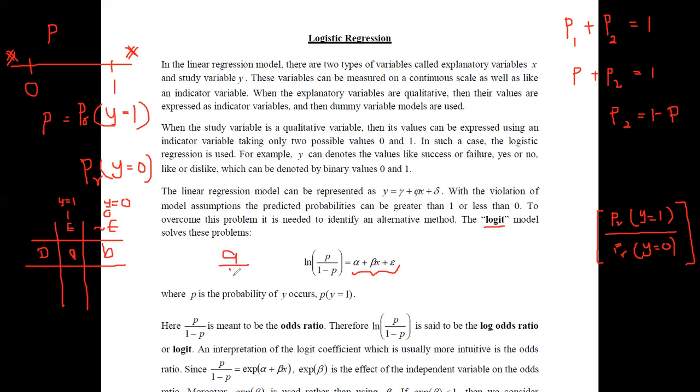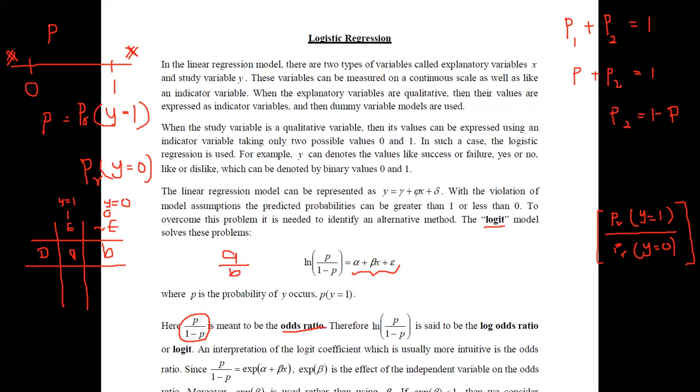Now what you have obtained here is also quite like a divided by b. Therefore, we can say the quantity p divided by 1 minus p is meant to be the odds ratio. It is because p is the probability of getting a presence, and 1 minus p is the absence. Therefore, the quantity p divided by 1 minus p is meant to be the odds ratio.